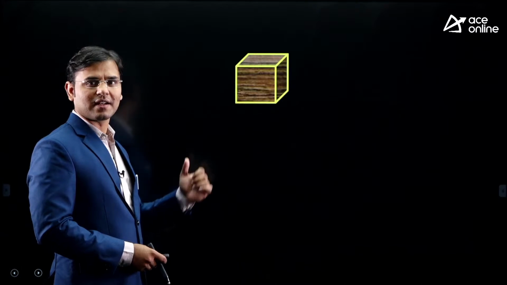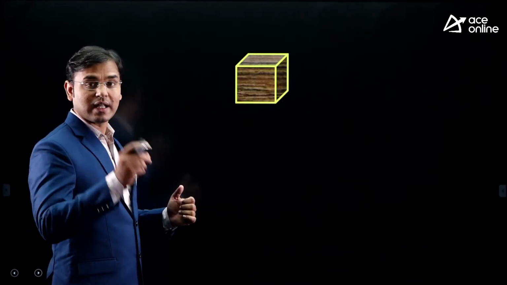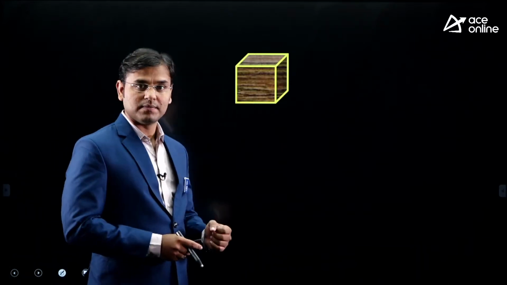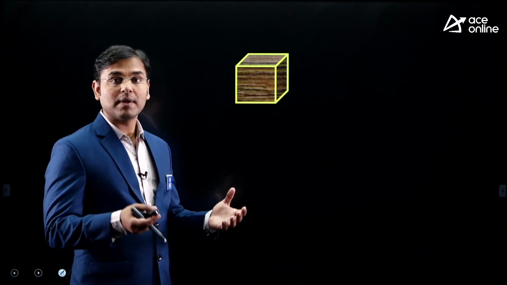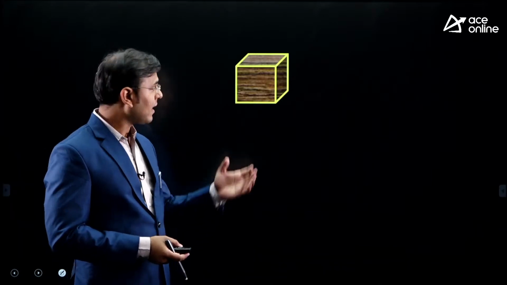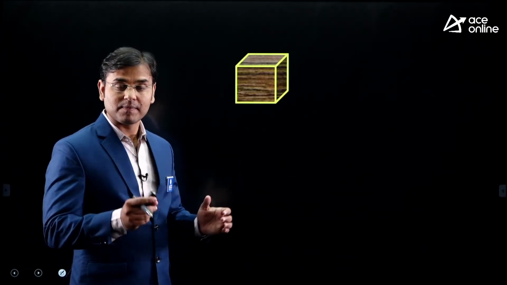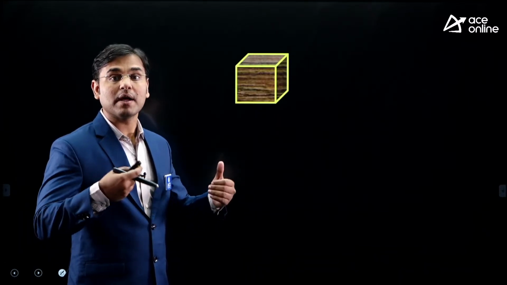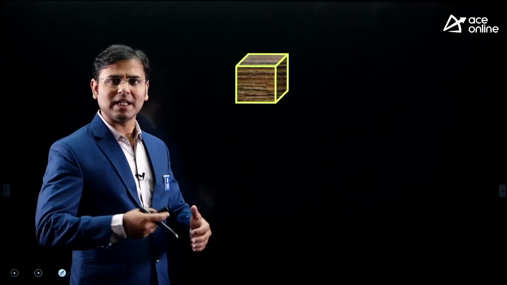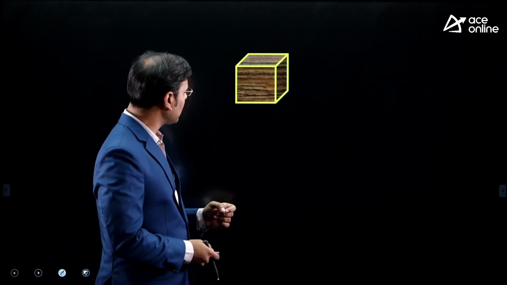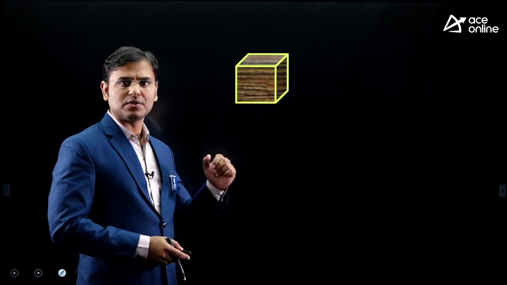Which material is here? By observing the diagram, you can tell that this is wood material. The pattern we can make by wood material, by metal, by plastic, by wax, polystyrene. Many materials we can use for the pattern. Out of that I used the first material, that is wood.